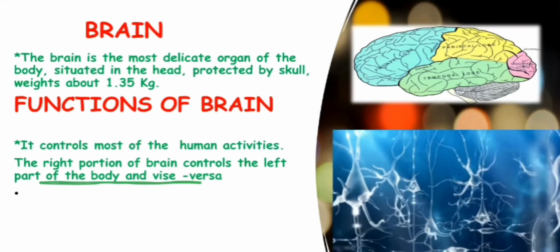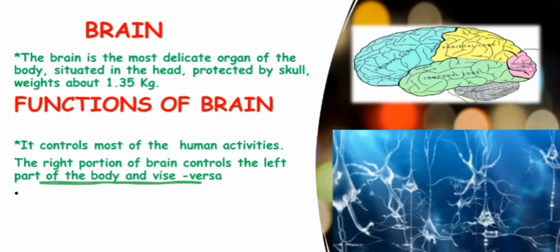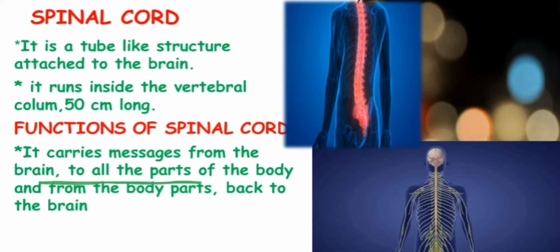Next, we come to the spinal cord. The spinal cord, you can see here in the picture also, is a tube-like structure which is attached to the brain. All the messages that the brain receives are in the form of signals, and these signals are called nerve impulses. The spinal cord is a long, rod-like structure present at the back side of your body inside the bony structure called the vertebral column, and this column is 50 centimeters long.